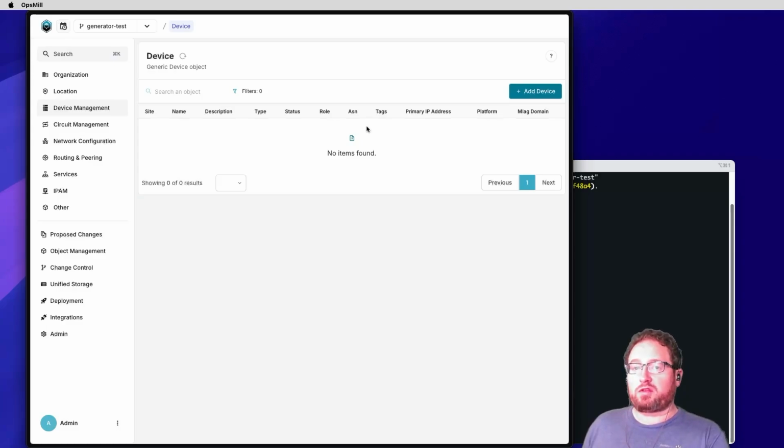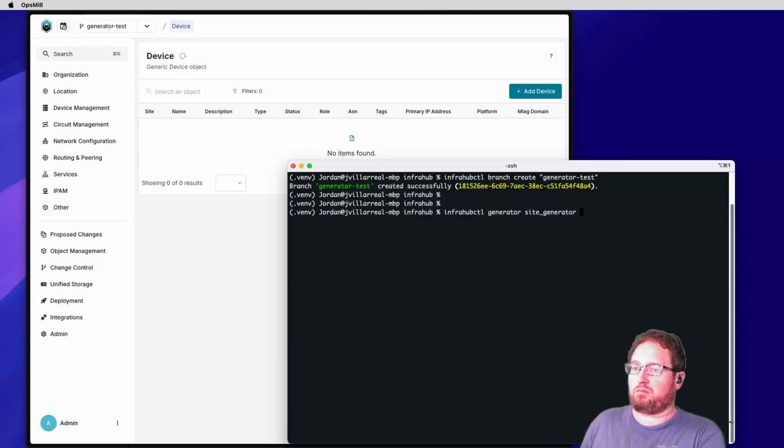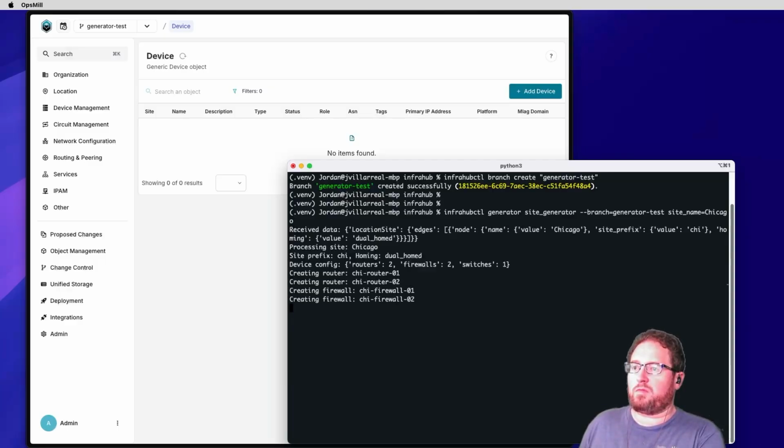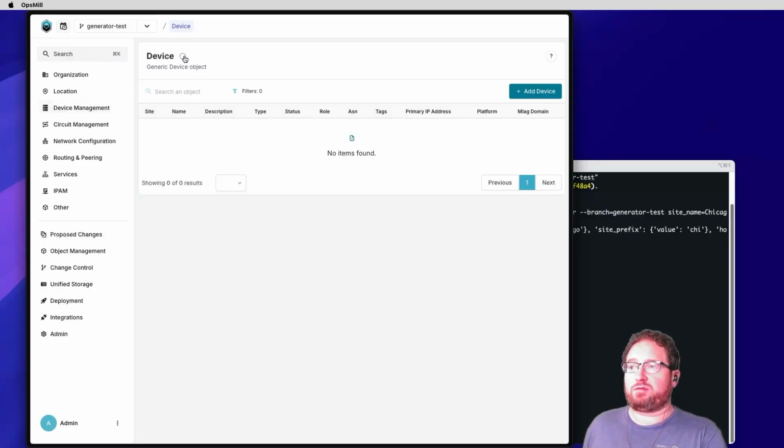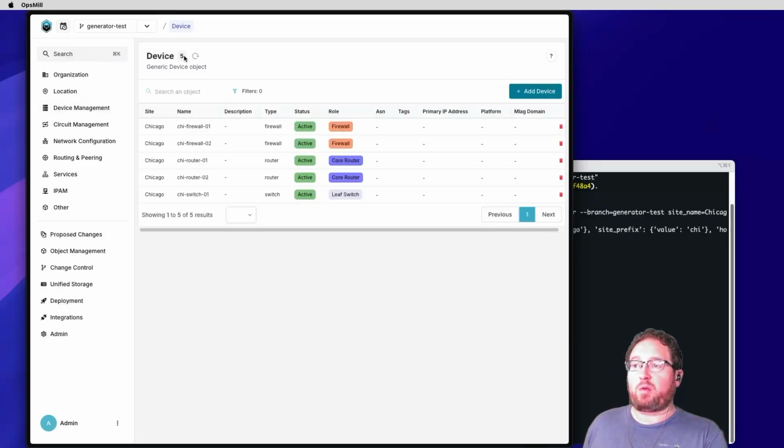So now we're going to run the generator from the command line. We'll kick off the generator, and we're going to see some output here that I actually added into that generator script so that we could see something on the console while that ran. But you can see that we created the 2 routers, the 2 firewalls, and the switch. So we'll jump back into the UI, refresh that page, and now we can see the Chicago firewall has been created.